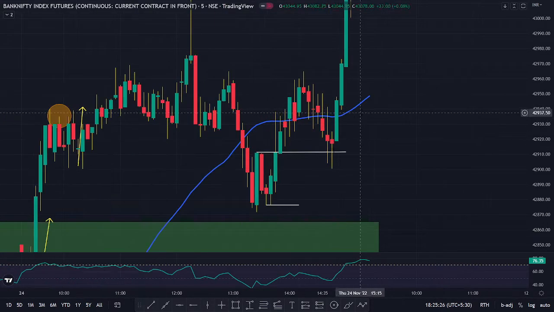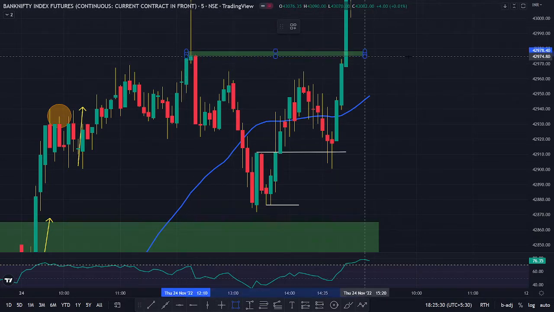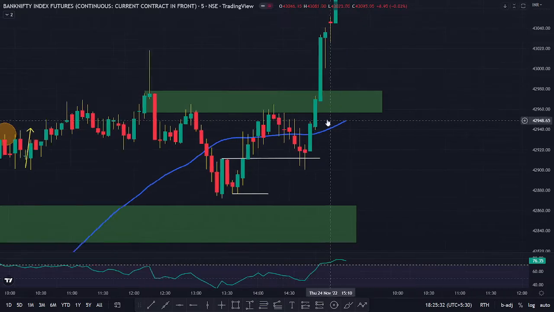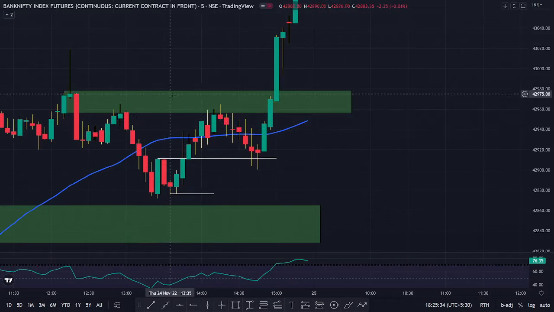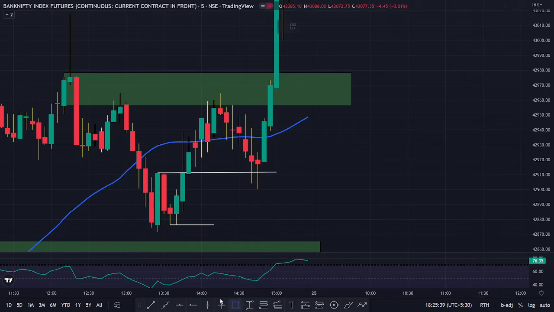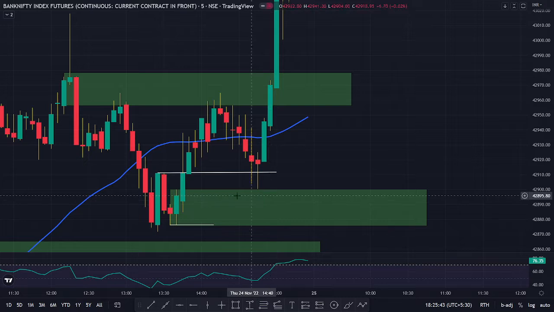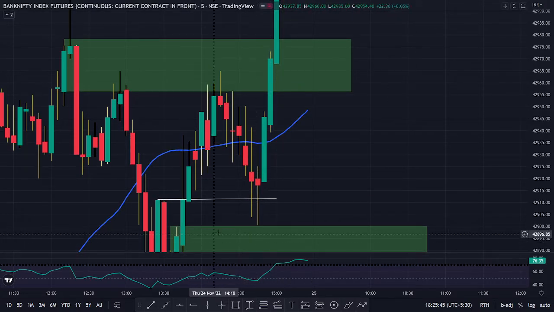And as I had expected, the market tapped the upper order block and went towards my swing low, which is also going to be my supporting order block right here. It tapped this order block, or somewhat near it, with just a very minor gap between these order blocks.